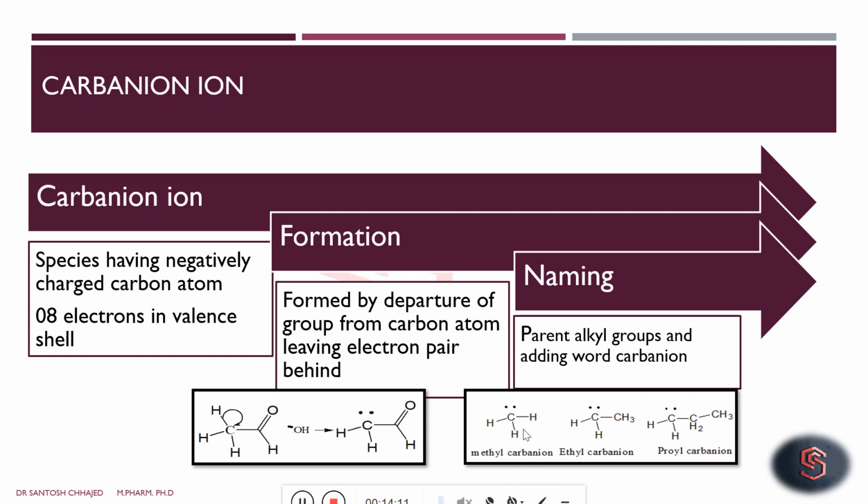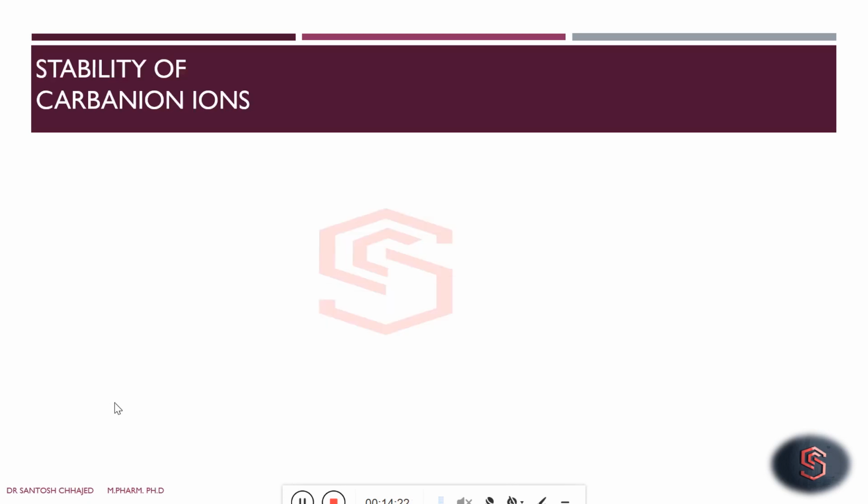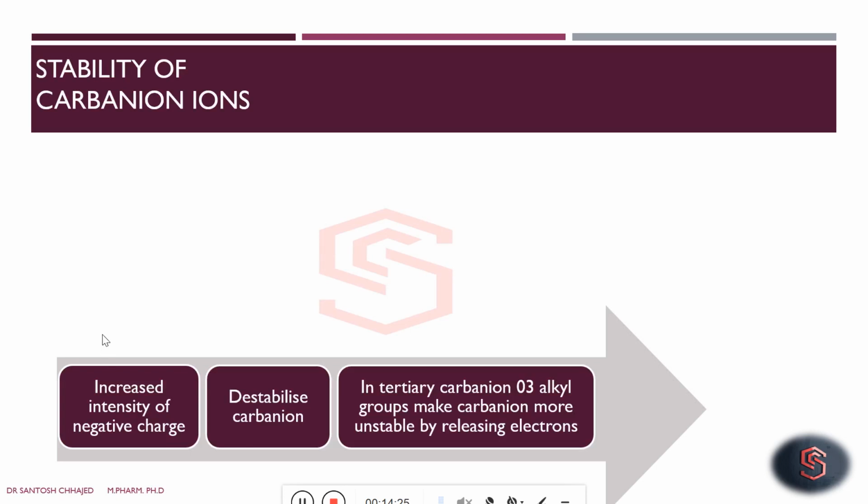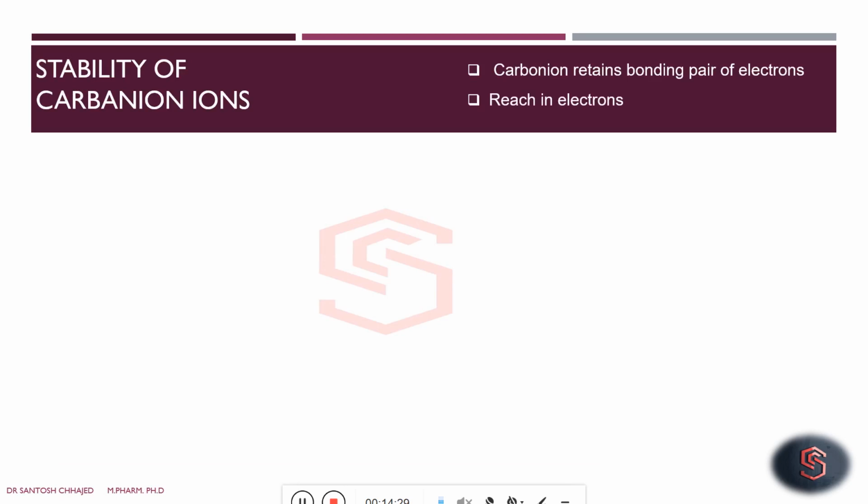So the alkyl group methyl is here, so methyl carbanion. Here the alkyl group ethyl is there, so ethyl carbanion, and so on. It is propyl carbanion. Now we'll talk about the stability of carbanion. Do recall, when we compared the stability of carbocation, it was due to the inductive effect. So the more alkyl groups present on the carbocation, the more it will stabilize the carbocation. Here the reverse is the case.